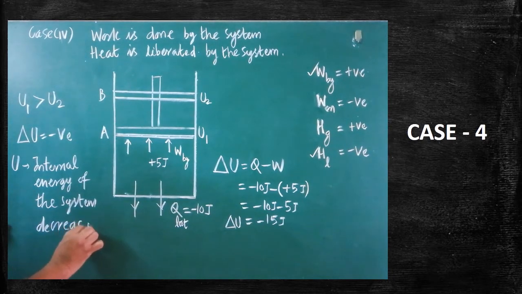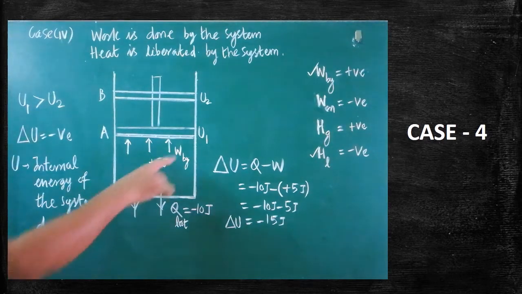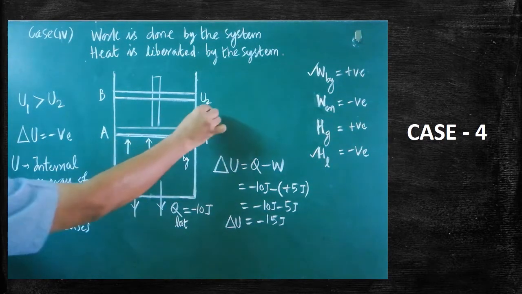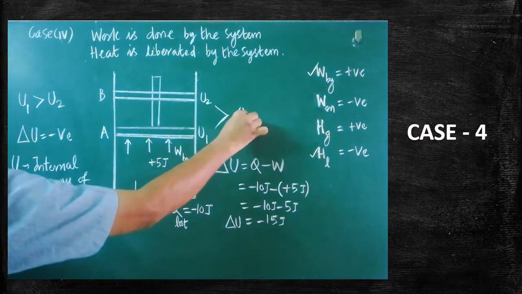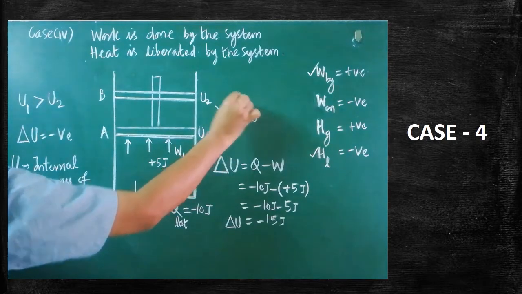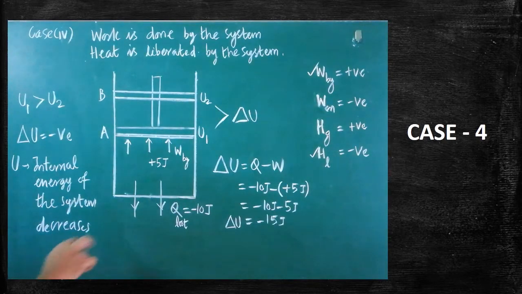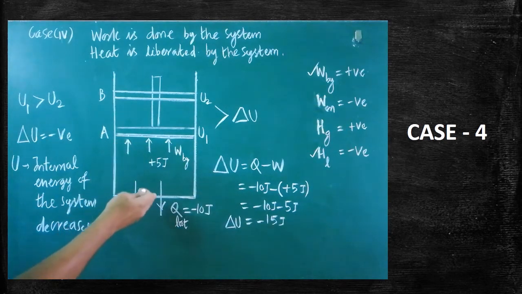Understood? Internal energy is different, change in internal energy is different. To calculate the change in internal energy, two internal energies must be known: the initial value and the final value. Only then are we able to find the change in internal energy. That is the most important thing. Here work is done by the system. In the meantime, heat is lost from the system.